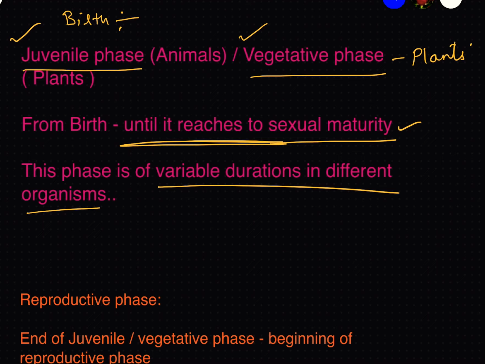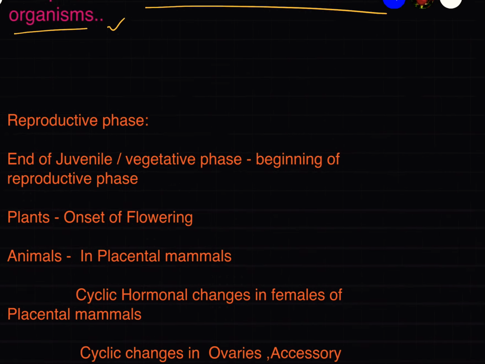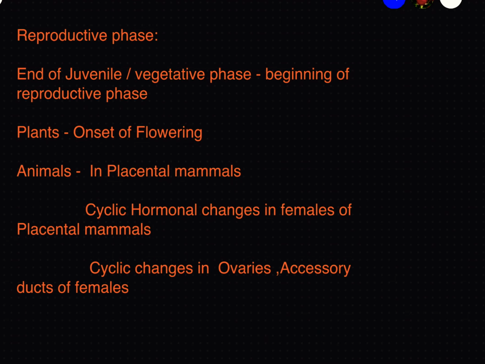So how long does this vegetative phase last? This phase has variable durations in different organisms. That means in dog it is different, in cat it is different, in a human the juvenile phase is different, like that. Now coming to the second phase, that is the reproductive phase.